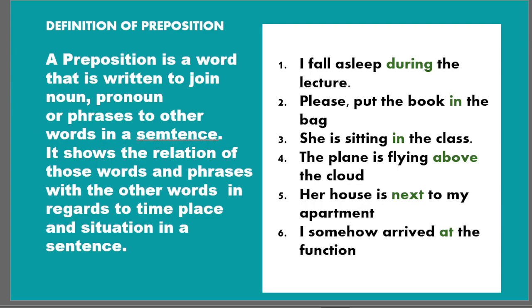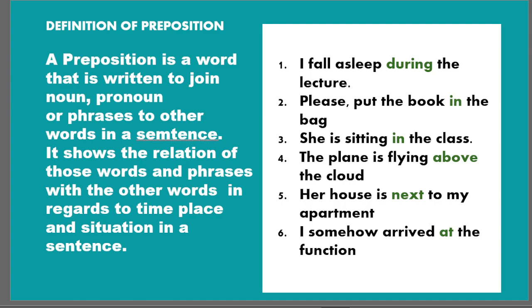It connects a noun or pronoun with the rest of the words in terms of time, place, or situation. So that's the function, or the definition, of a preposition.